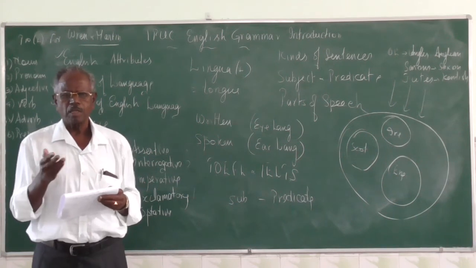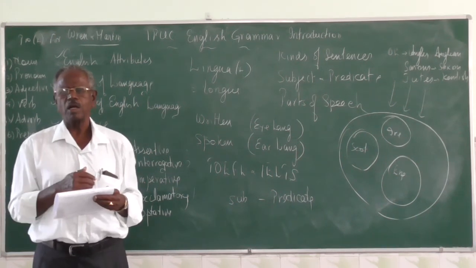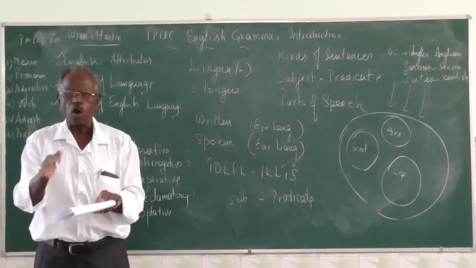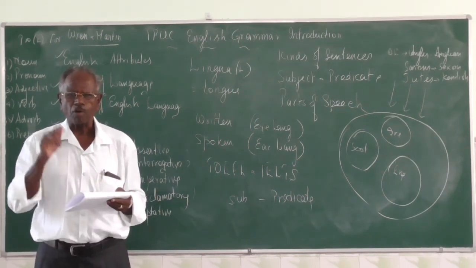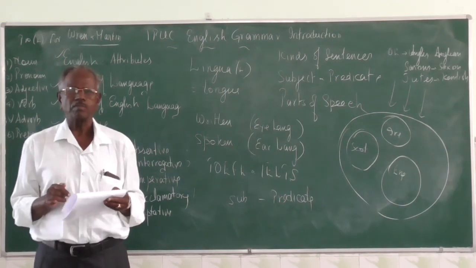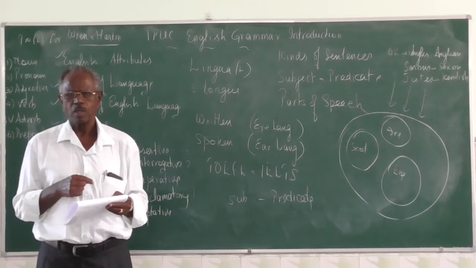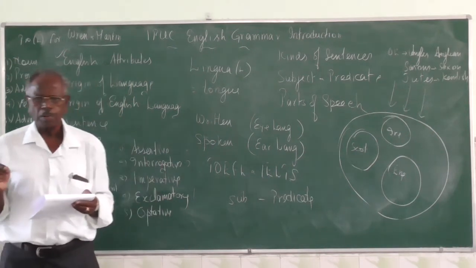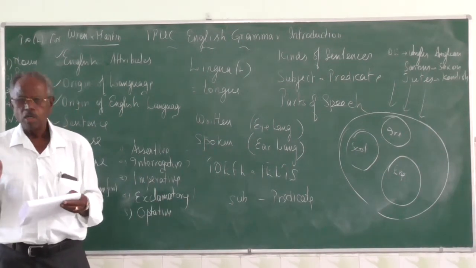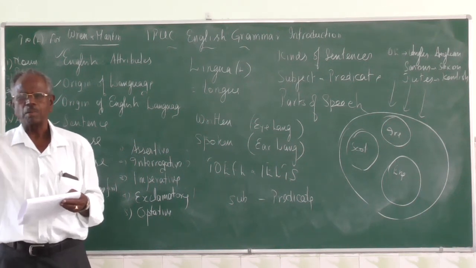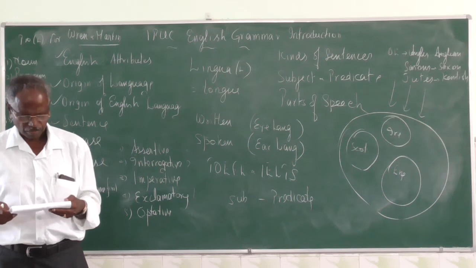Similarly, for example, the book is on the table. Book is there, table is there. Relation, on. The frog is in the well. Frog, well, preposition is in. So these are prepositions. They show relationship. When we come to articles and prepositions, I'll deal with them in detail.